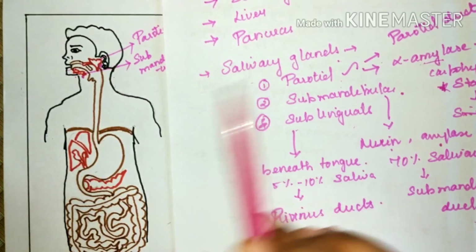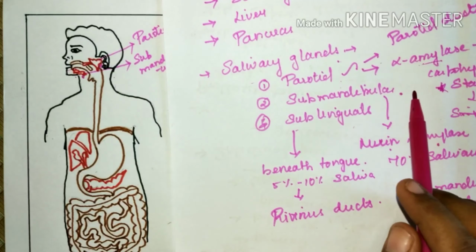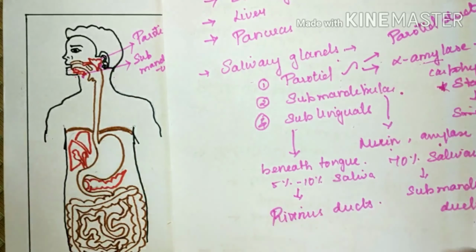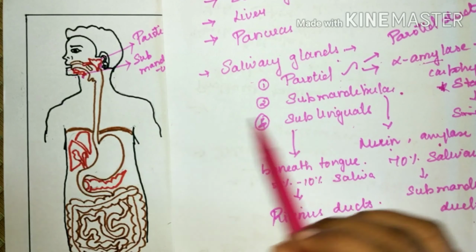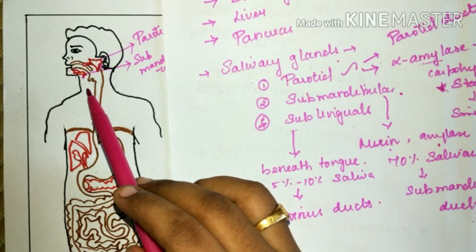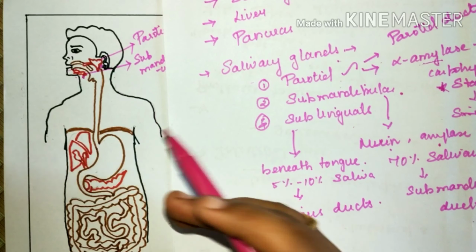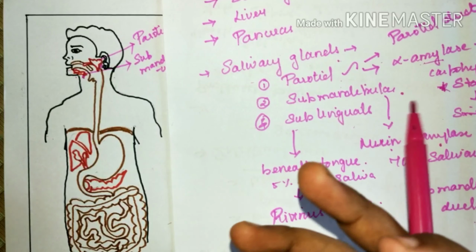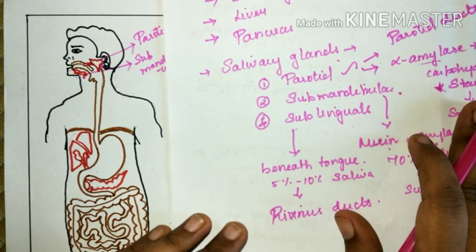They line the pharynx and the upper palate. Their major function is the lubrication of the buccal cavity. They secrete mucus, and this mucus helps in the lubrication process. This is all about the salivary glands.